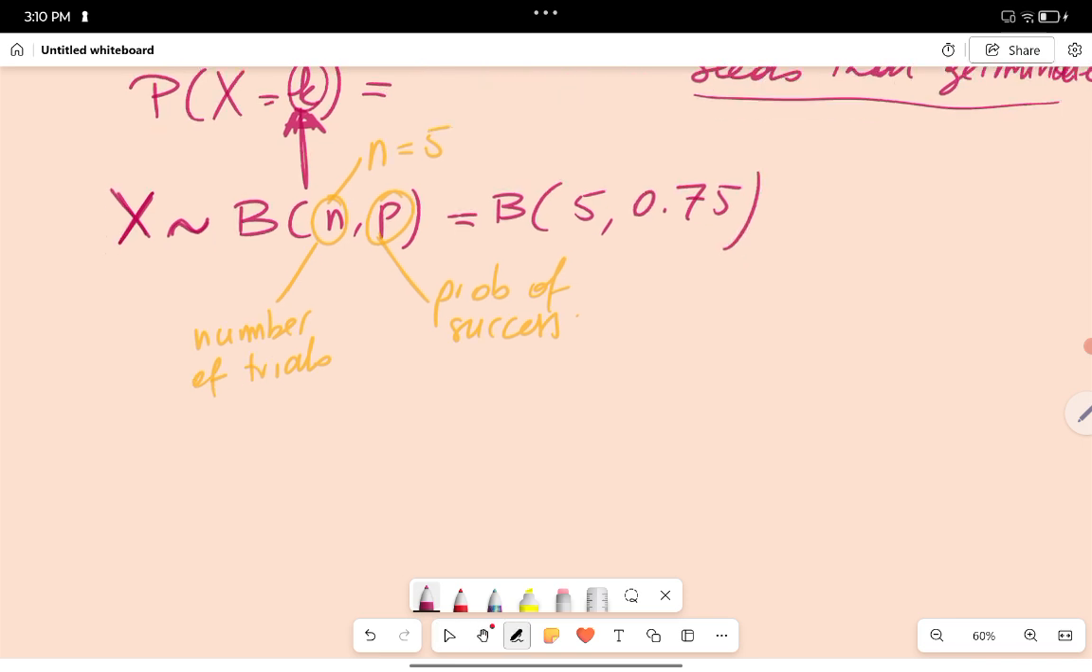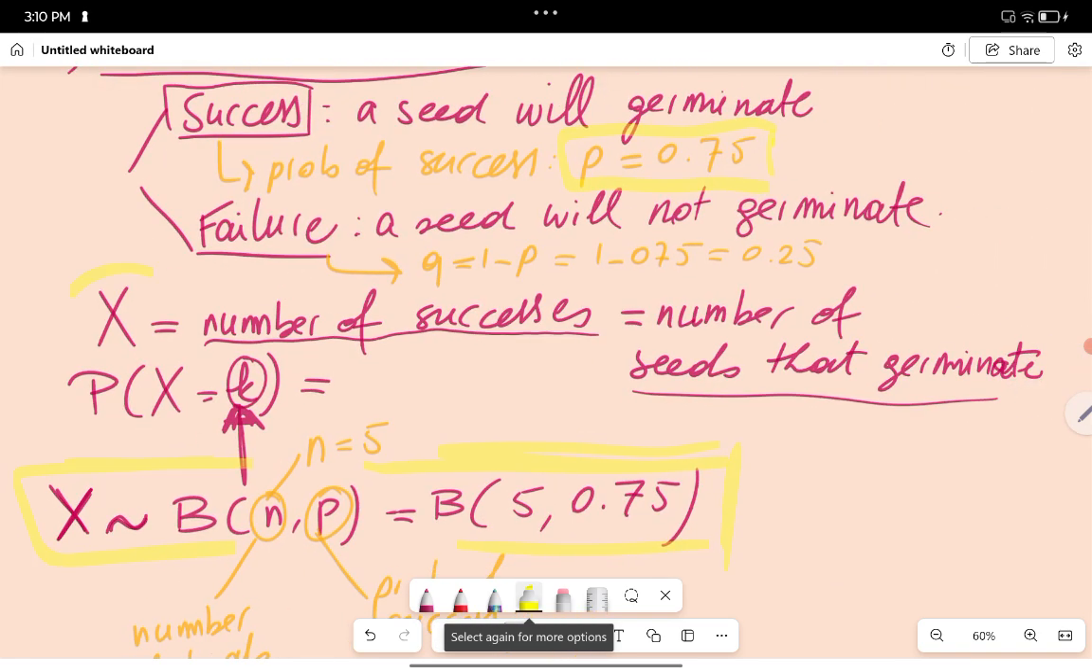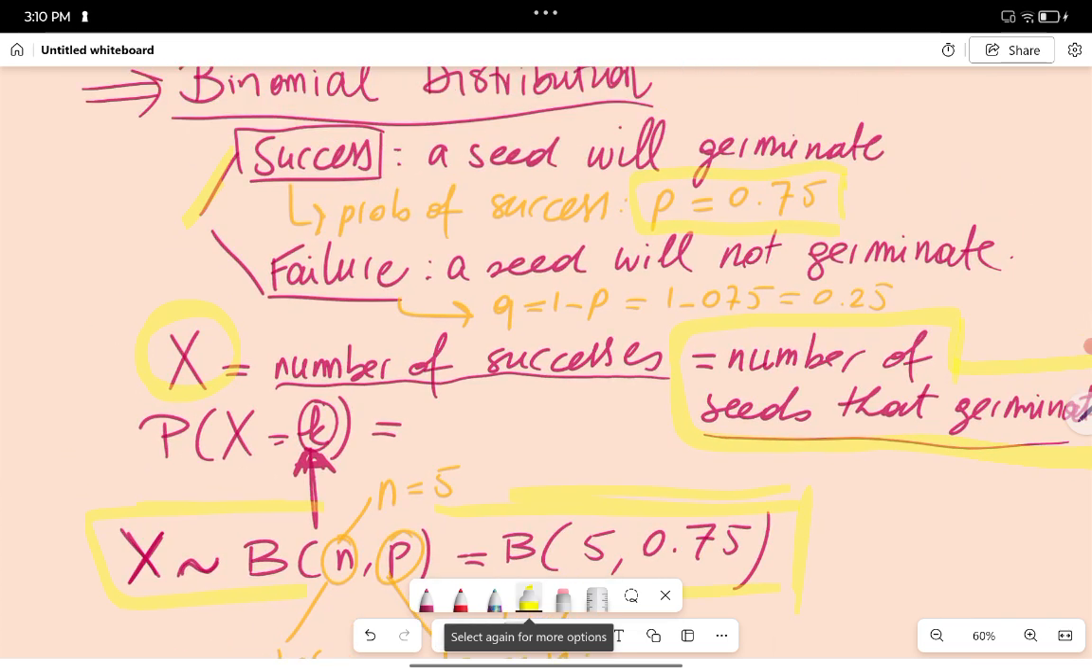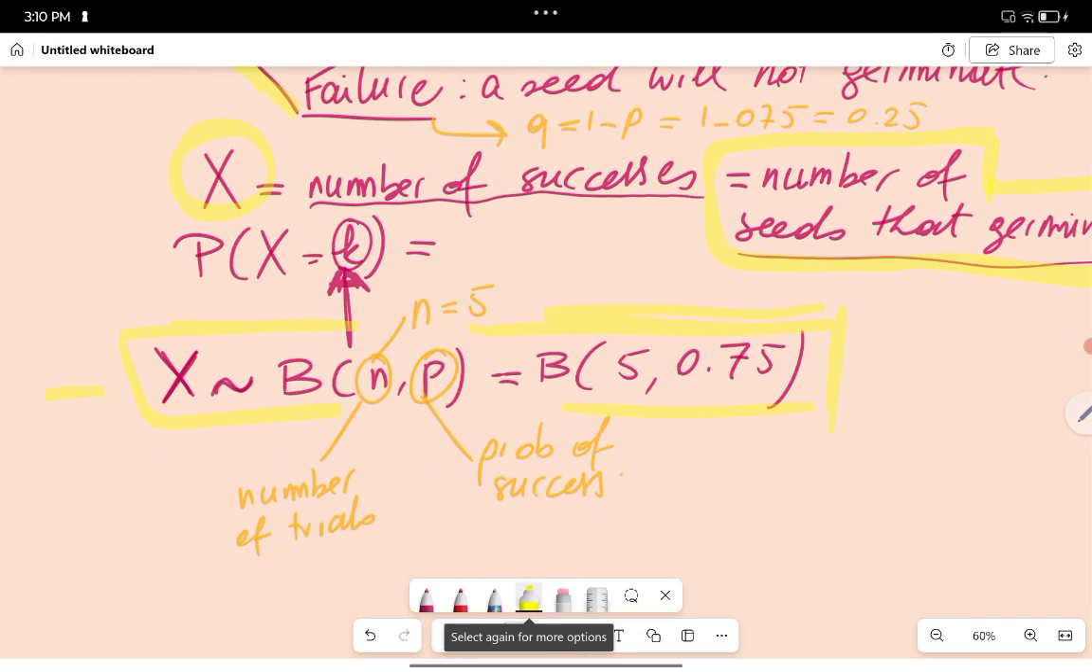Okay, so this is the hard work. If you have figured out this stuff, guys, then you're on the right track. This is great. So write this down in your tests. And we also want you to write down that X is the number of successes. So in this case, it will be the number of seeds that germinate. This, you don't necessarily have to write down, but it's good for you to know. But this is the crucial stuff, okay?